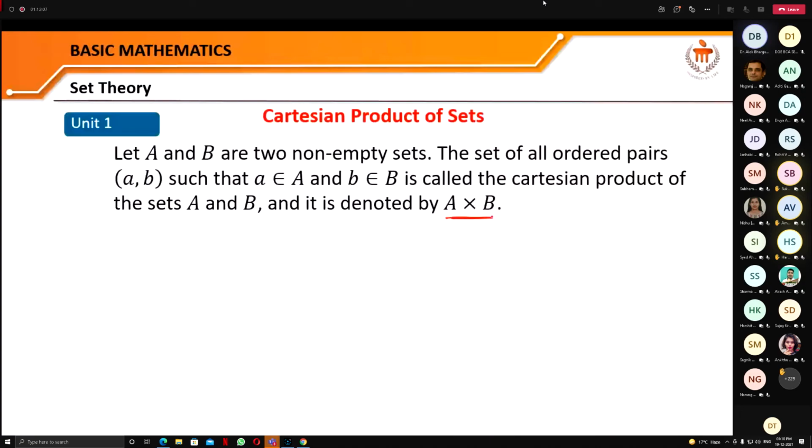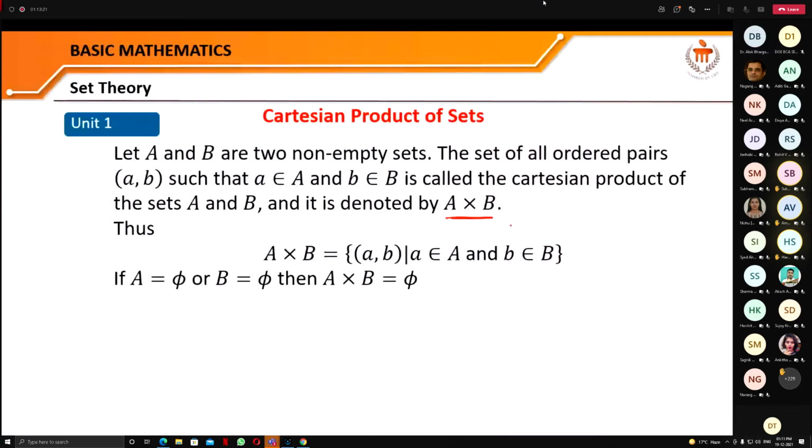And obviously you can see that A cross B is the collection of ordered pairs (a, b) such that a belongs to the set A and b belongs to the set B. If either of them is a null set, then obviously there is no element in A cross B, so it will be a null set.